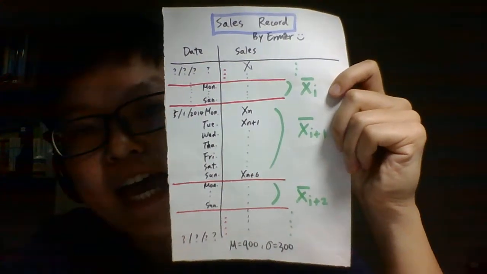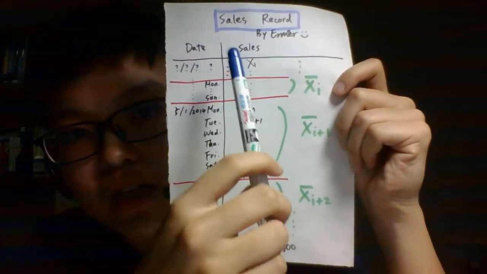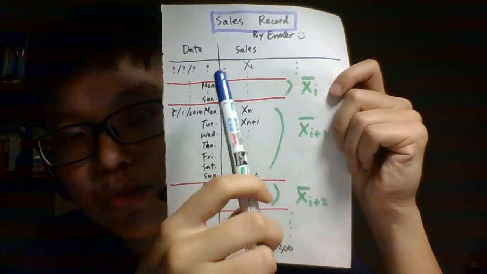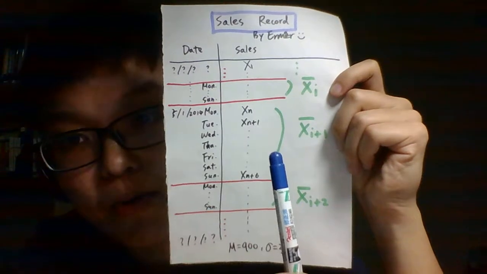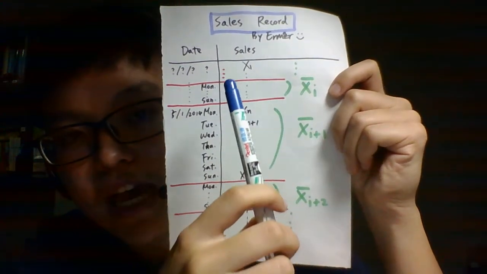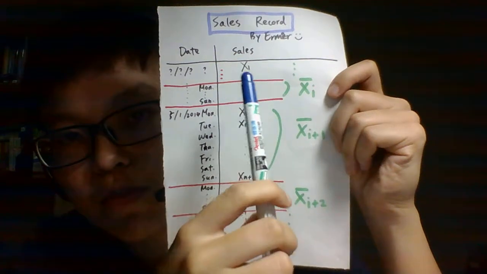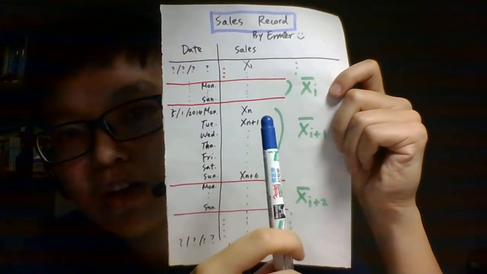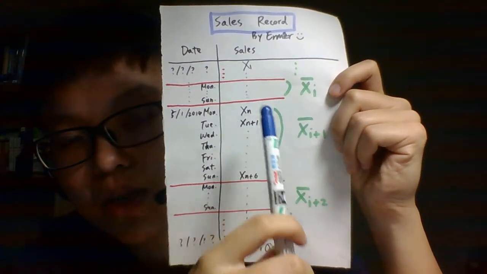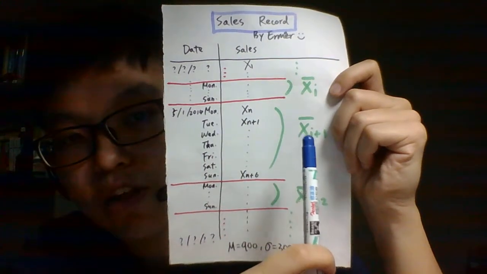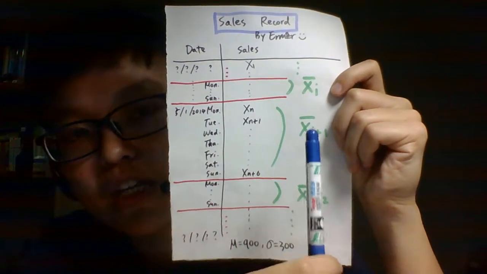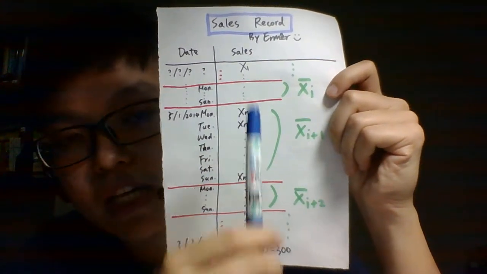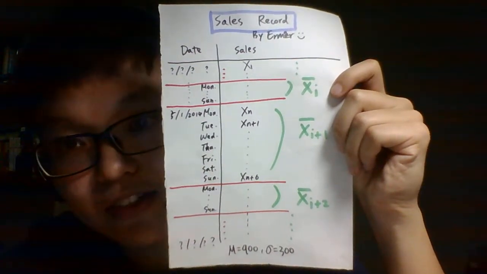Maybe you can think like this. The sales are all the population, right? And the data in a week, 7 values of the sales, is the sample of this data. In each sample of 7 values of the sales, we can get a sample mean. The other week, the other sample with sample size 7, we can get the other sample mean. So in the end, we will know that we can get a lot of sample mean sales from this data, right?